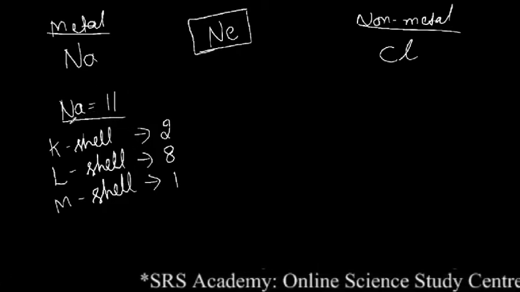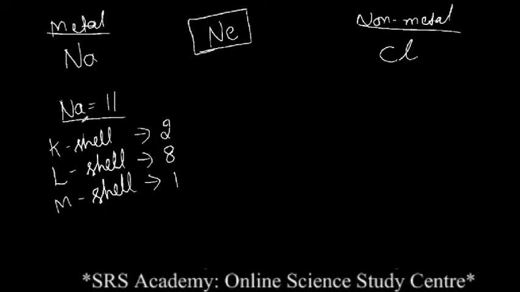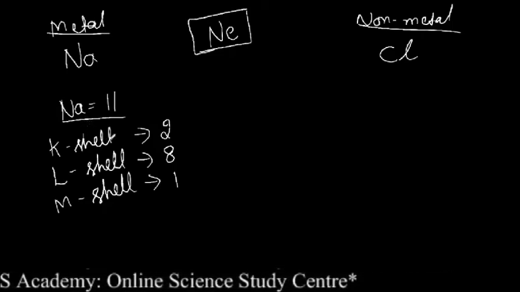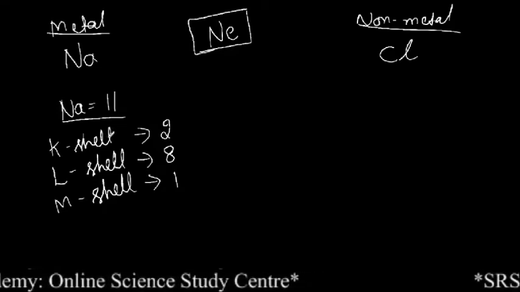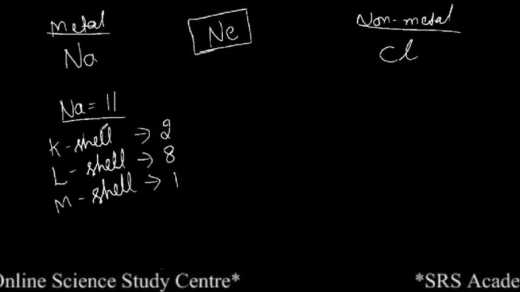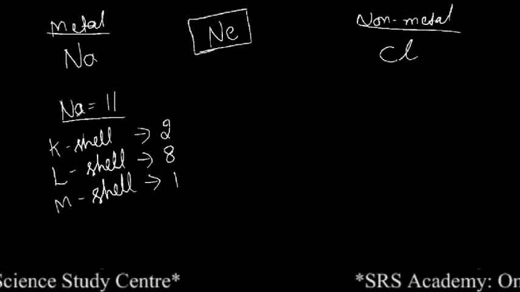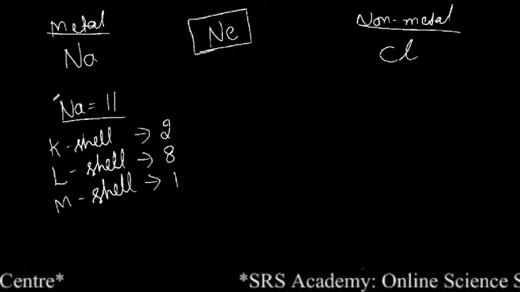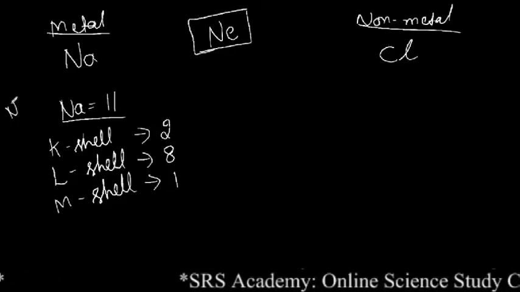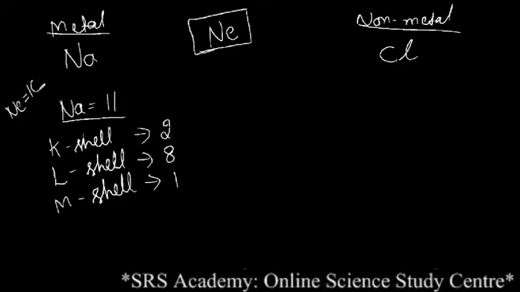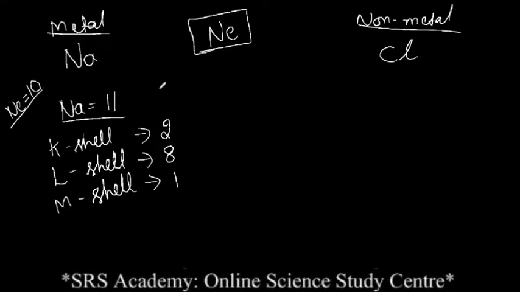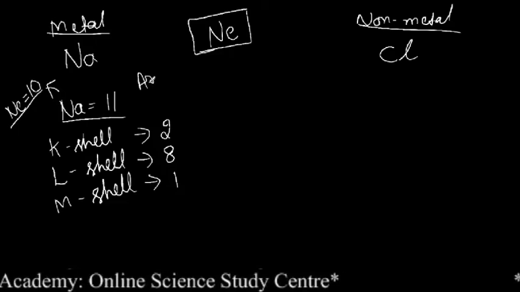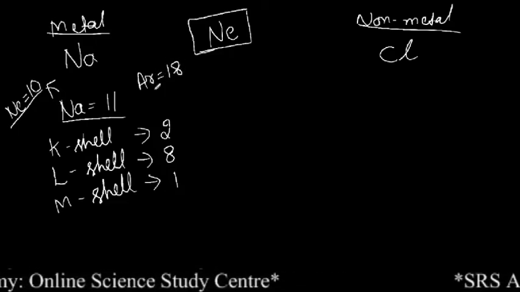Keep it in mind, any element or atom, to become stable, attains the electronic configuration of the nearest noble gas. Now, which is the nearest noble gas for sodium? If I take the previous one, the atomic number of sodium is 11, the previous is neon with atomic number 10, and the next inert gas for sodium is argon with atomic number 18.